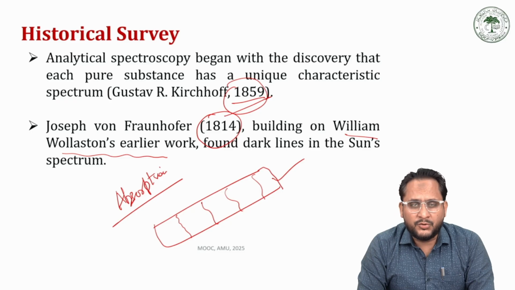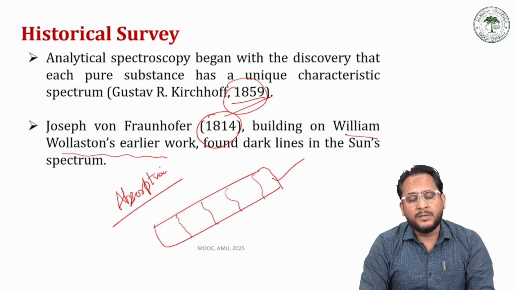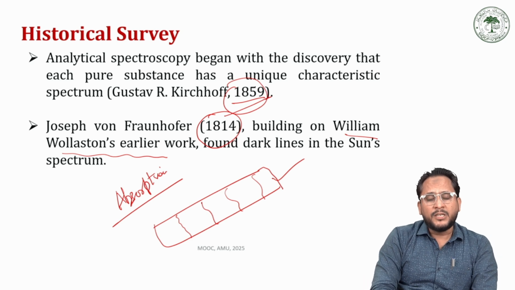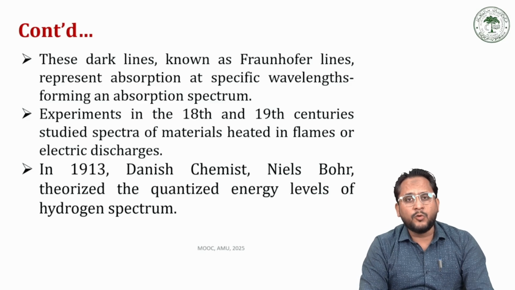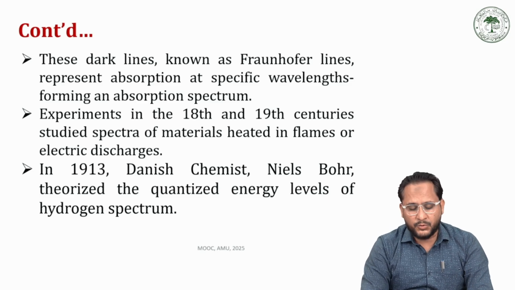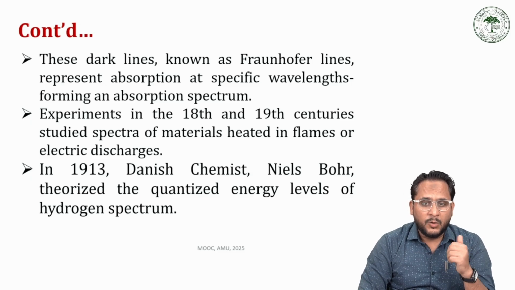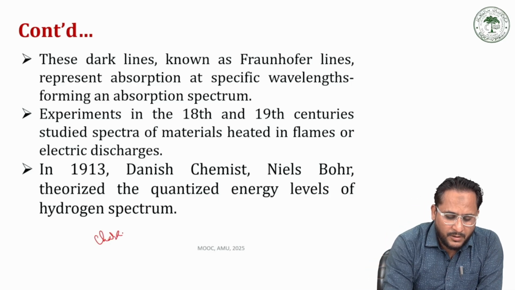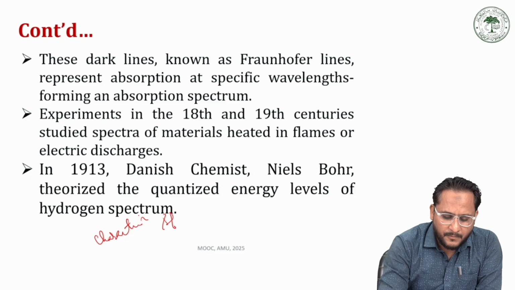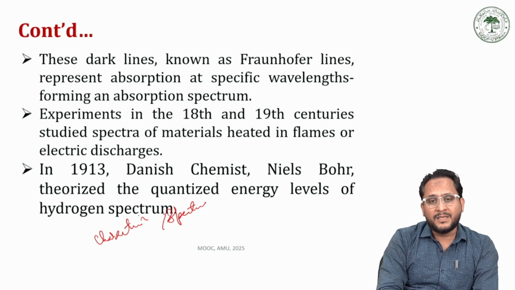The 19th century, the years 1859 and 1860, was mainly devoted to the spectrum of the sun as well as hydrogen. In the 20th century, various spectroscopic techniques were developed gradually. For example, certain scientists were working on characteristic spectra after the reports of G.R. Kirchhoff that each and every pure substance has its own characteristic spectrum.